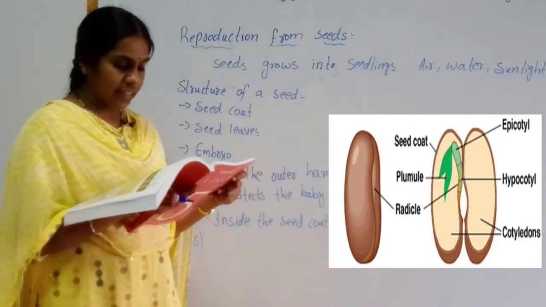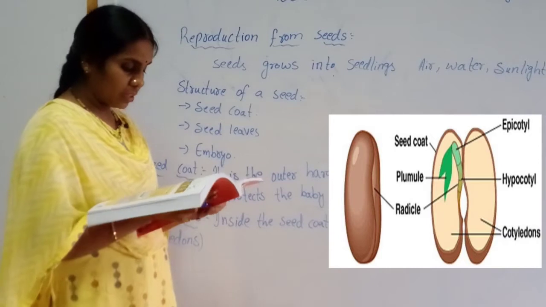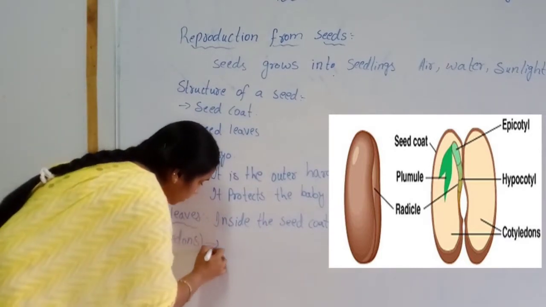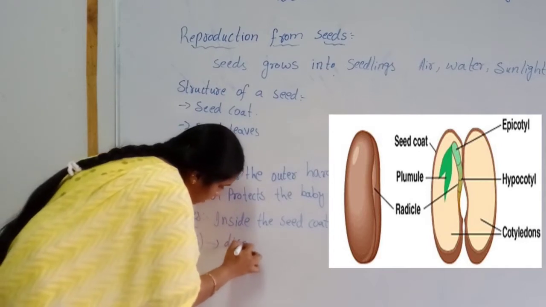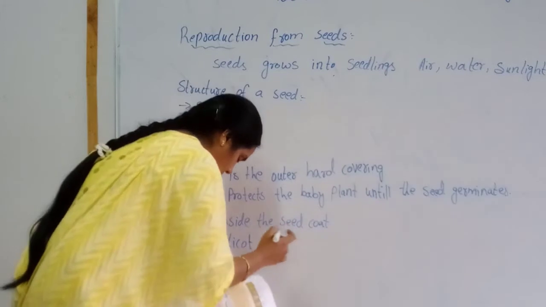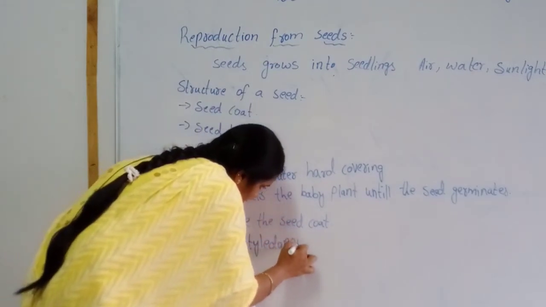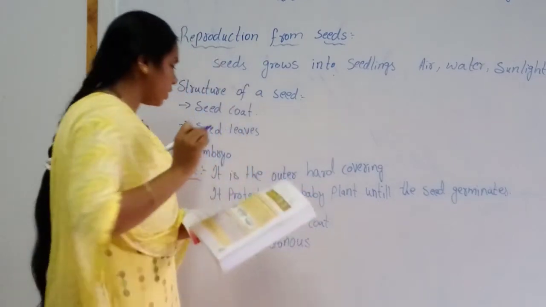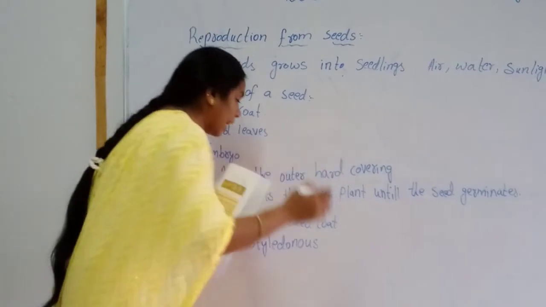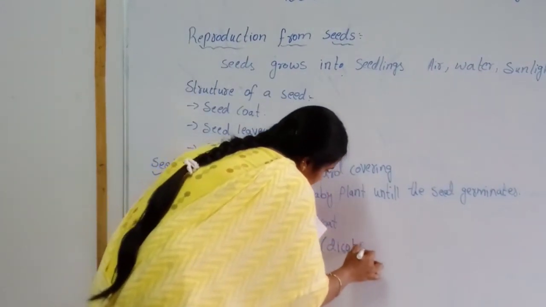Some seeds like gram have two cotyledons. They are dicotyledonous. We can call this a dicot seed.